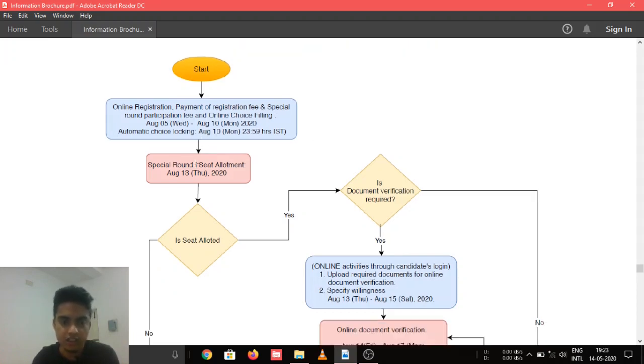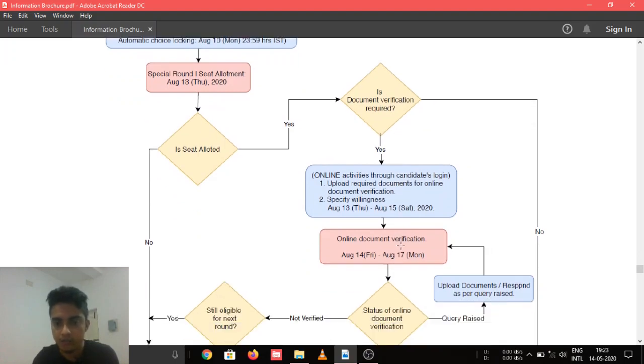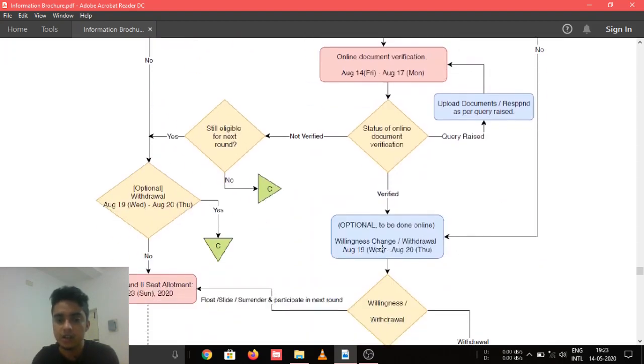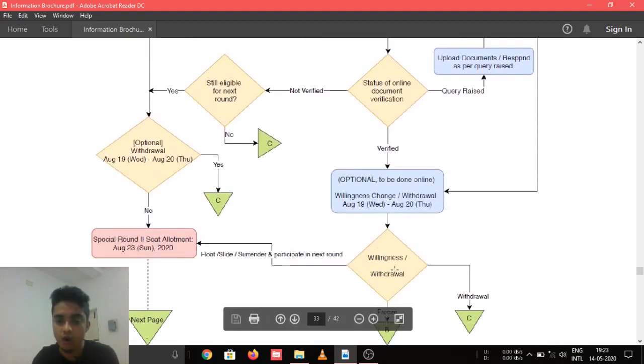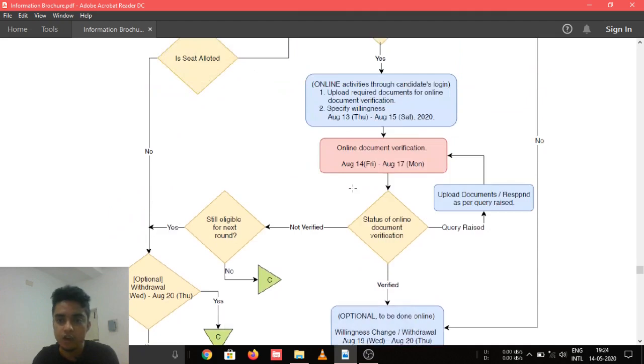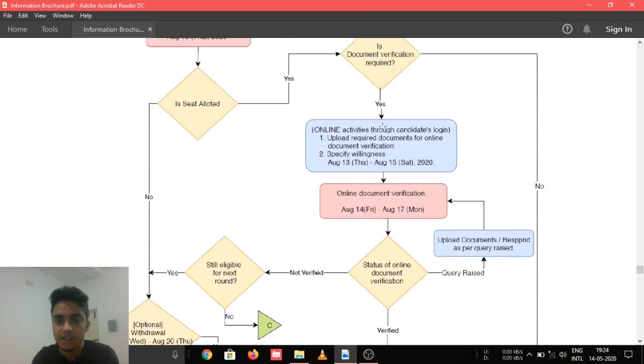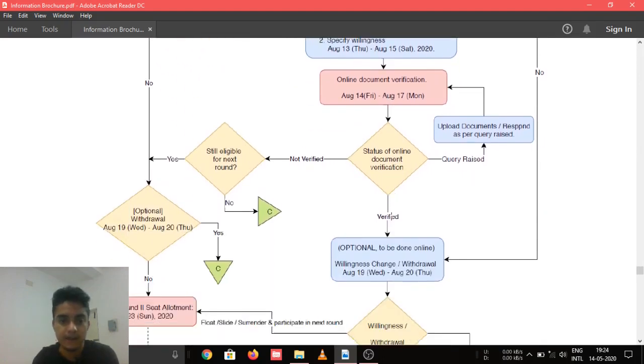So after round 1 seat allotment, if a seat is allotted, they will need to verify the documents. If the document is already verified, then they will directly go to this willingness, and they can opt for withdrawal, freeze, float, slide and surrender in the next round. And if the documents are not verified, that is, they did not participate in the regular round, then they will have to verify the documents and specify willingness.